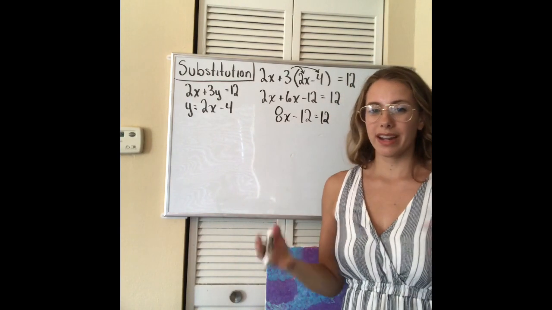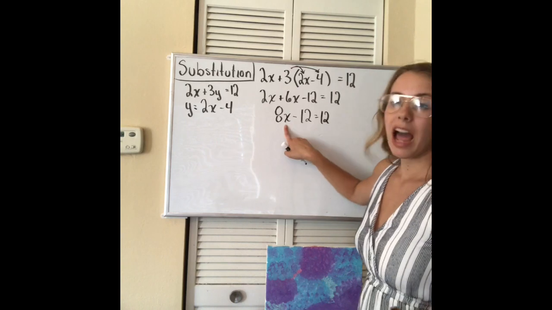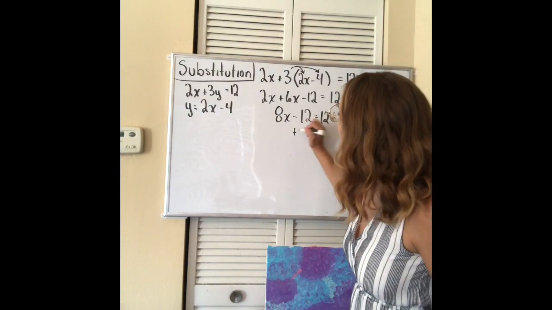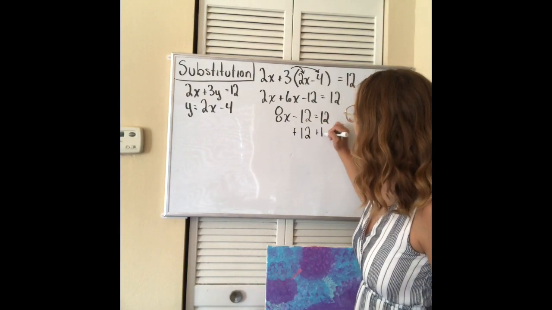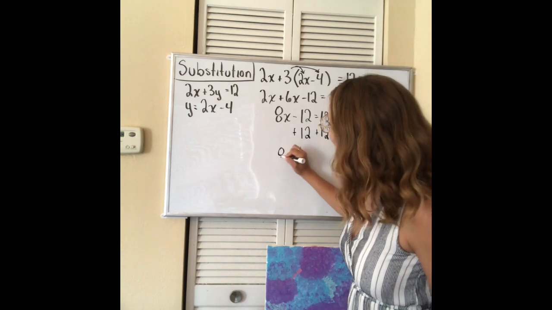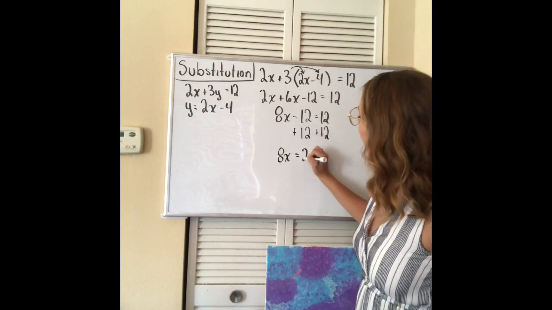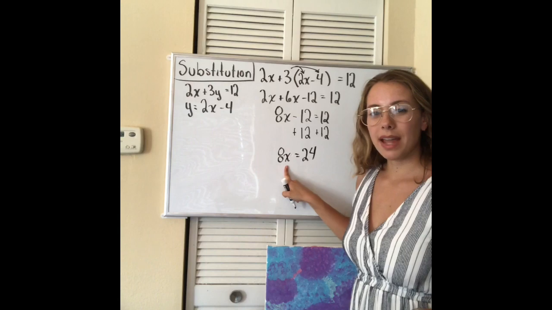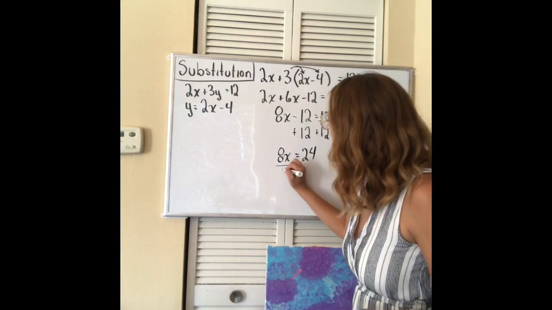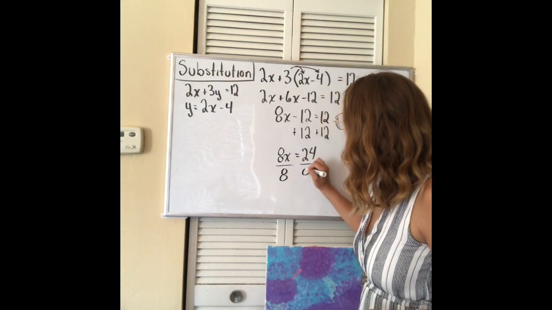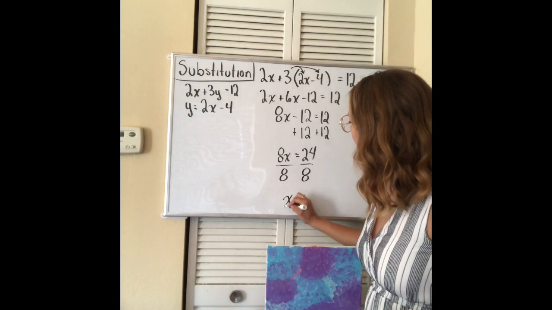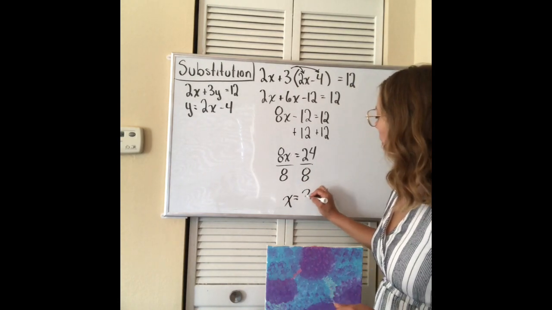Now move the variable or get the variable by itself. I want the x by itself, so I'll add 12 to both sides. So I end up with 8x equals 24. Now I want x by itself, so I'll divide by 8. And I end up with x equals 3.